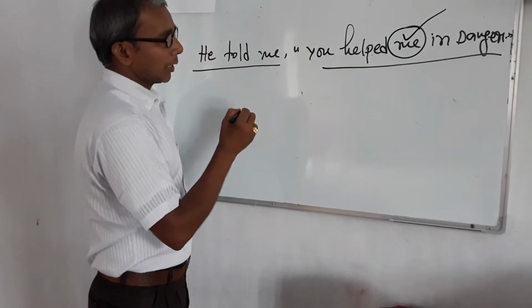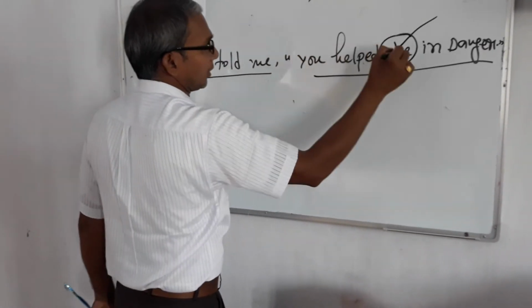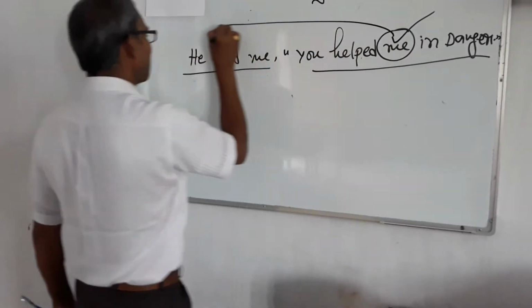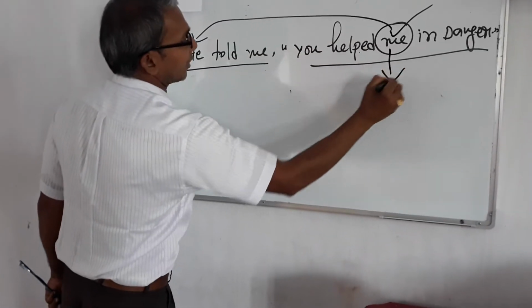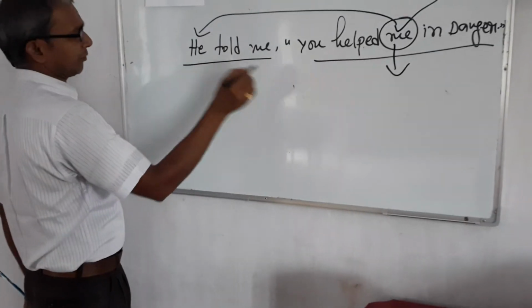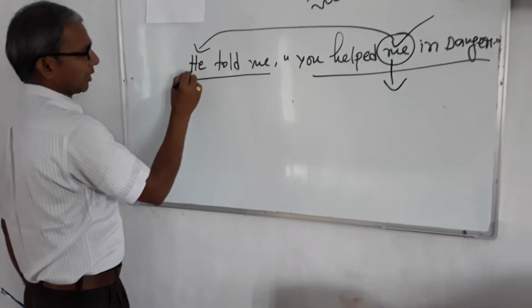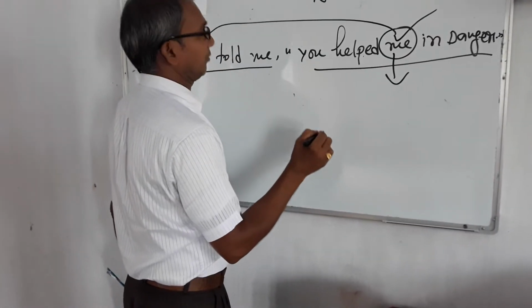In our last example, there was the first person I, and me is also first person. Me will also be turned according to the subject of the reporting verb. Here, me will be turned into third person because the subject of this reporting verb is he. It is third person, so this first person will be turned into third person.